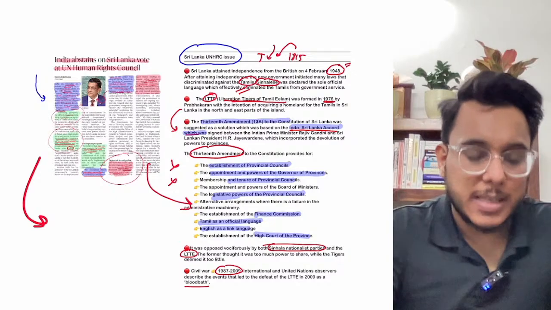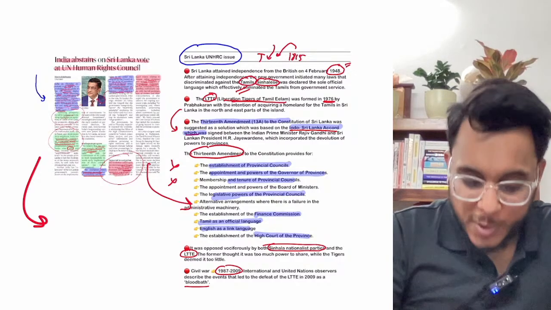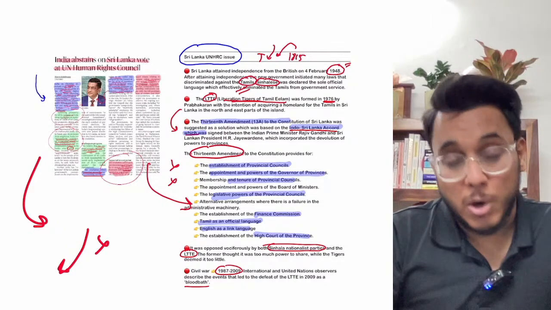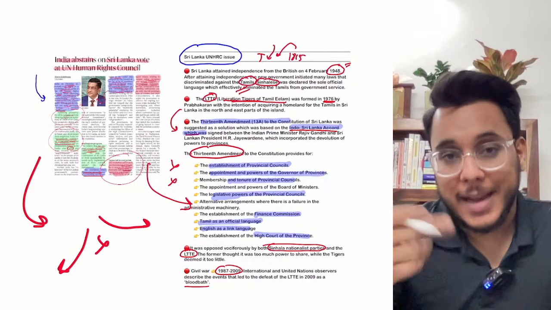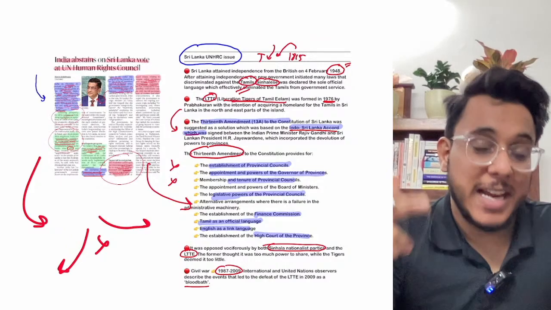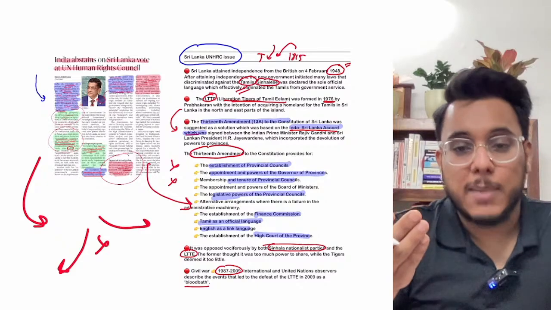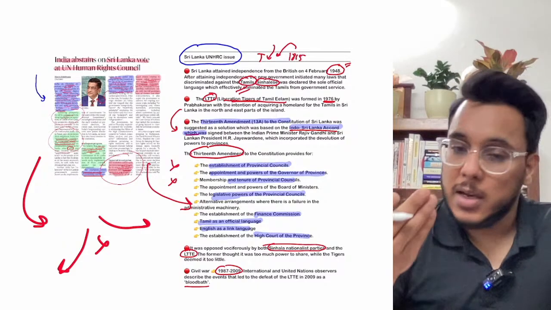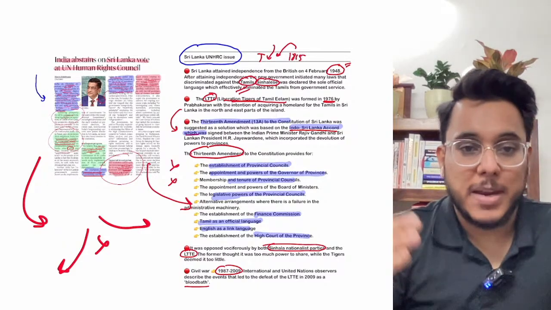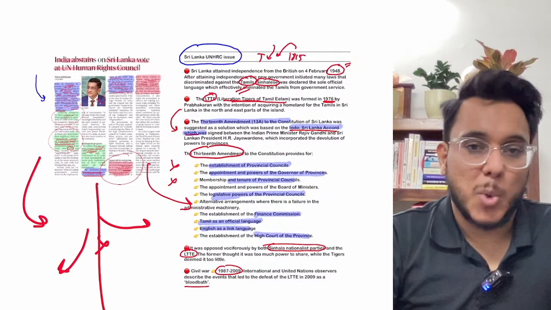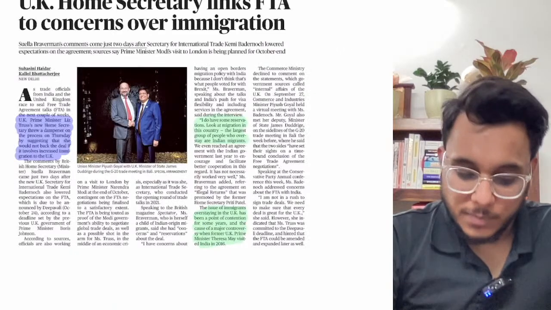And how to show the displeasure? By abstaining. India could have supported Sri Lanka, but we did not support it. Why? Because we are not happy. And India could have voted against Sri Lanka, but that would become too harsh. And if we do that, Sri Lanka will go near to China. So neither have we become too harsh, nor have we given support when we were obviously not happy. We have taken a middle path, we have abstained. So that is all, guys, about this particular article, and now we'll move to the next article.